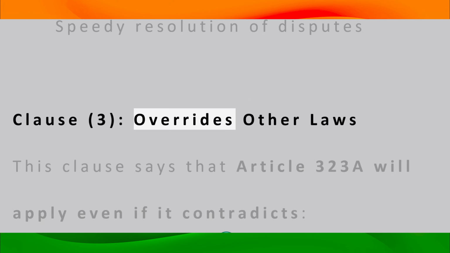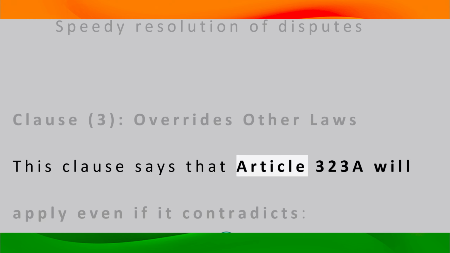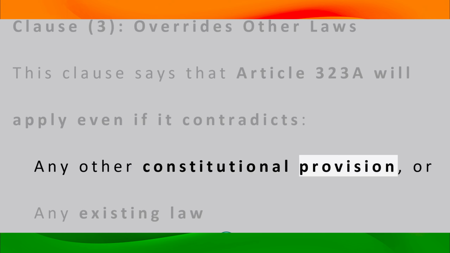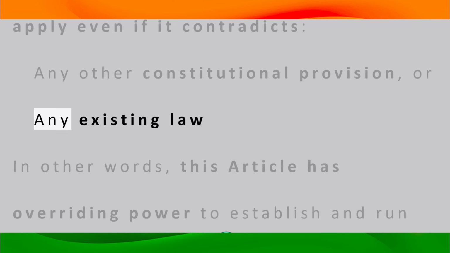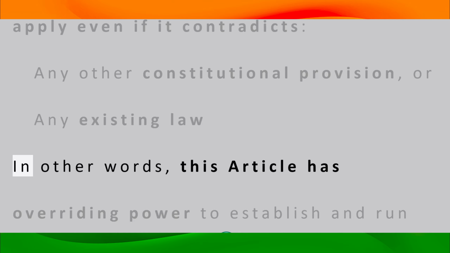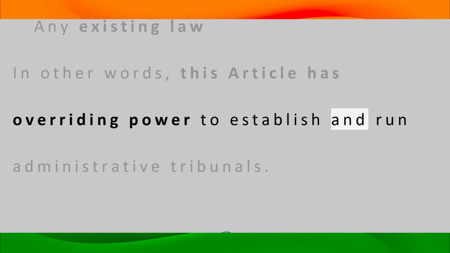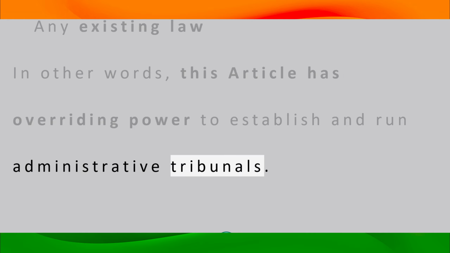Clause 3 overrides other laws. This clause says that Article 323A will apply even if it contradicts any other constitutional provision or any existing law. In other words, this article has overriding power to establish and run administrative tribunals.